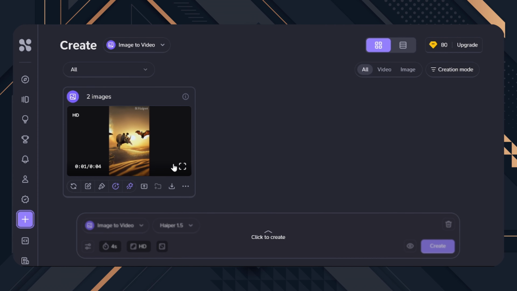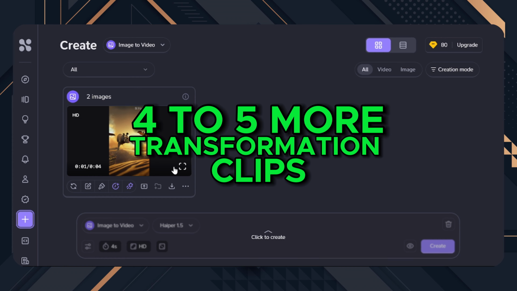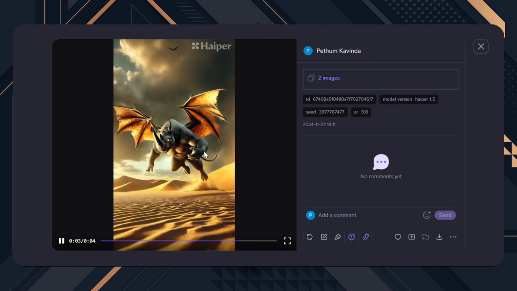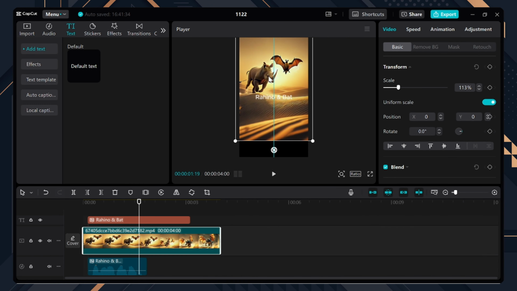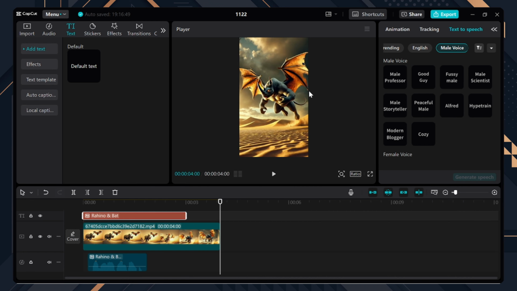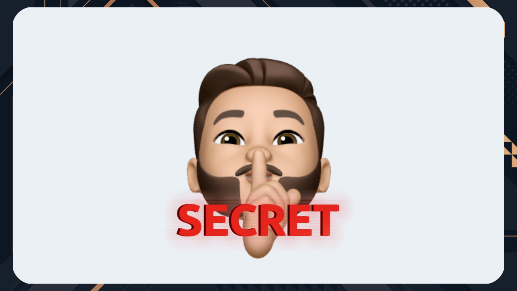Alright, now we have one transformation scene. We need to repeat the process and create 4 to 5 more transformation clips like this. After that, we can combine the clips and add effects, background music and text using editing software like CapCut. So I'm not going to waste your valuable time repeating the exact same process. Instead, I'll tell you the secret to be successful on YouTube.